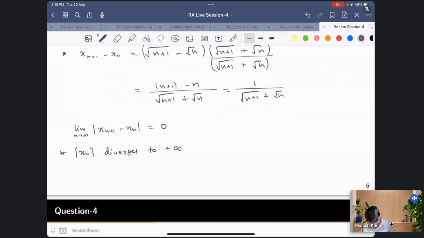Okay, in fact I can give you some more examples. Do you know that the series 1 by n is divergent? I hope you know. Have series started in your lecture session or not?